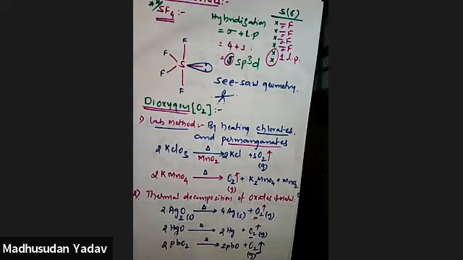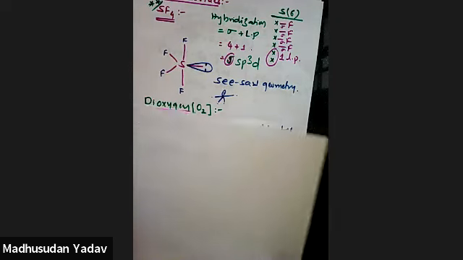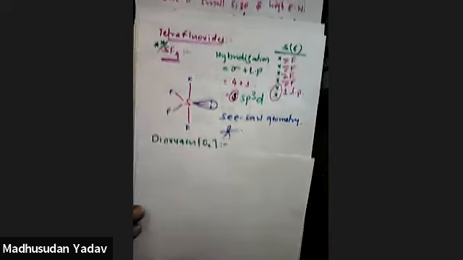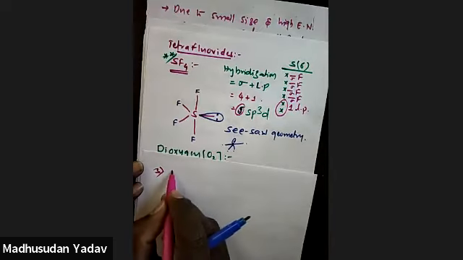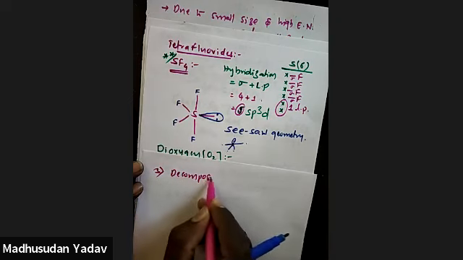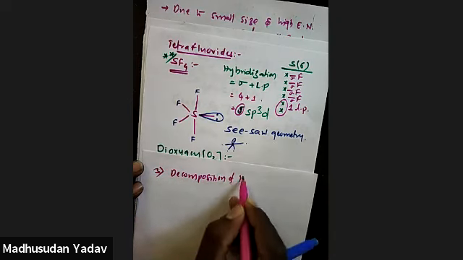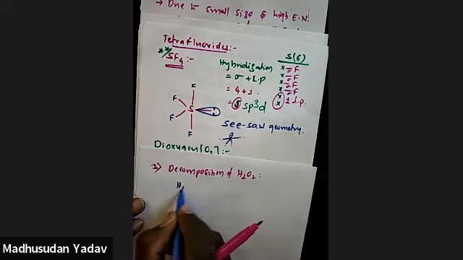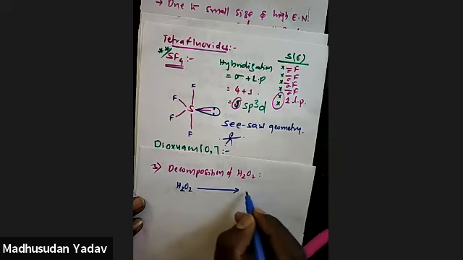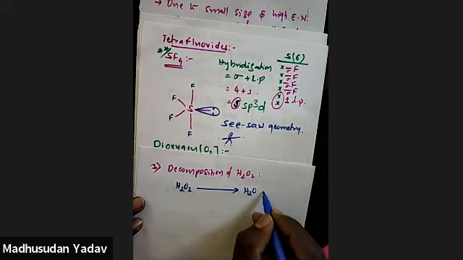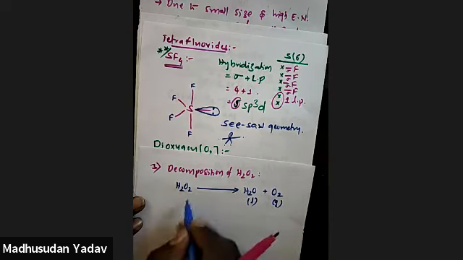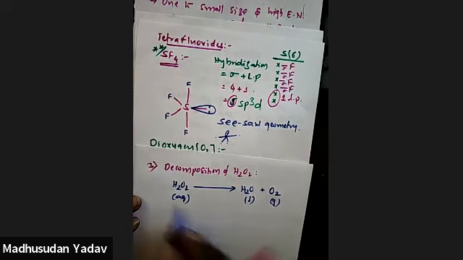Next one, we'll move to decomposition of hydrogen peroxide, a preparation method of dioxygen. The third one, decomposition of hydrogen peroxide. This is a very simple reaction. Hydrogen peroxide decomposes to water and oxygen. Water is a liquid, oxygen is a gas. This hydrogen peroxide is an aqueous solution. If I take 2 moles, now it is balanced.